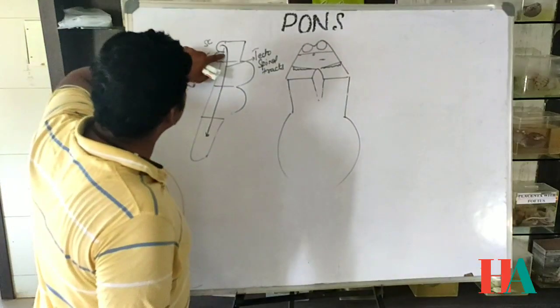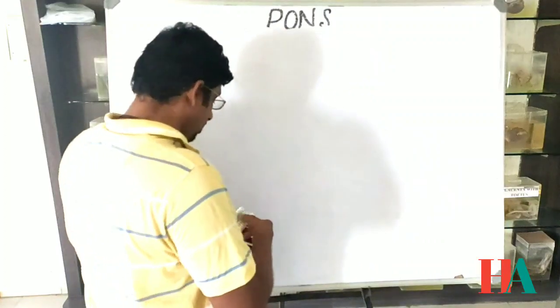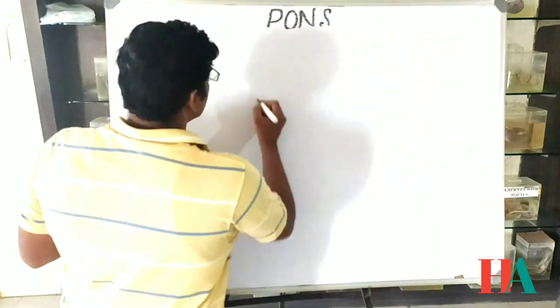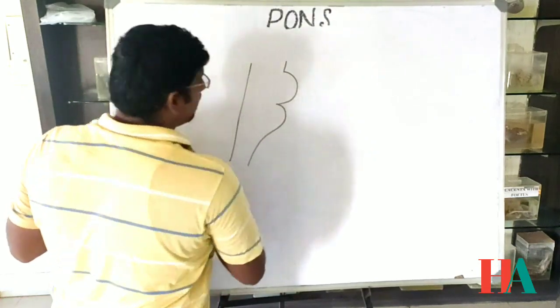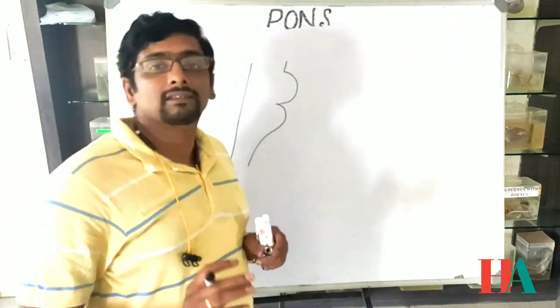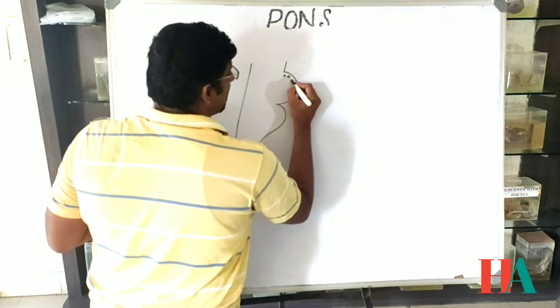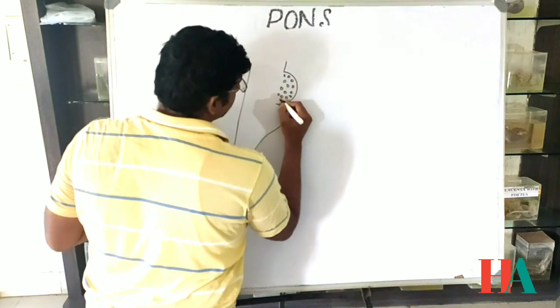Okay, this is the inferior colliculus. So the inferior colliculus is related with the arcuate nuclei. Already we know that at the time of formation of the pontine nuclei, almost all nuclei are going to form developmentally here.